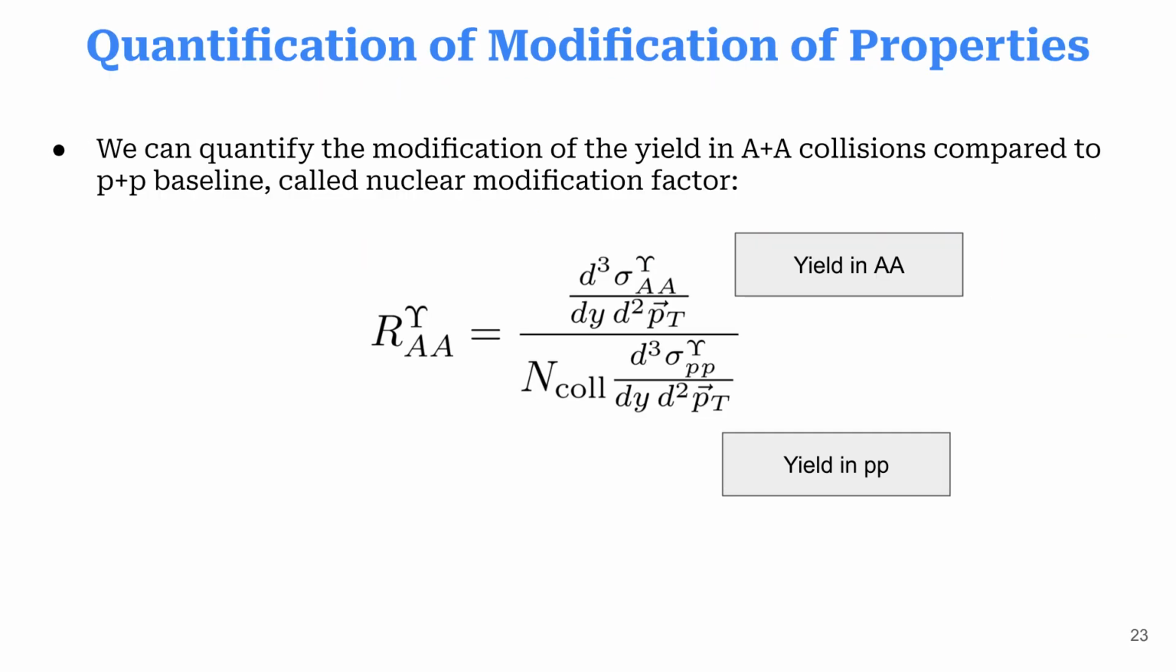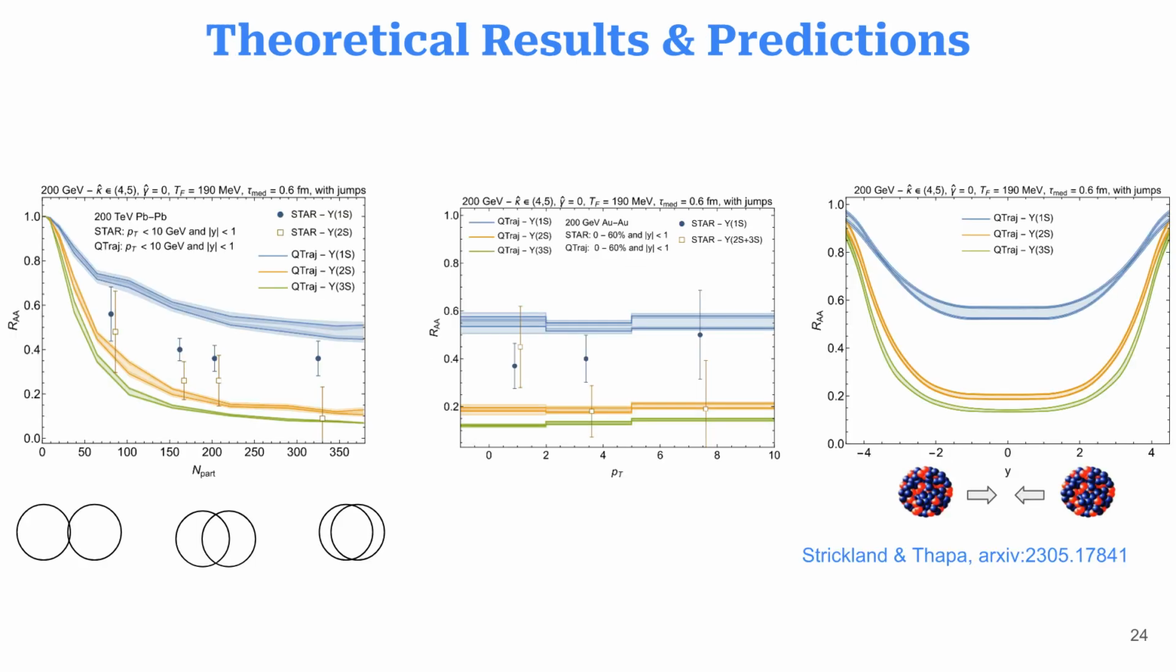To quantify the modification of quarkonium properties, we use the nuclear modification factor. This factor compares the yield of quarkonia in heavy ion collisions to a proton-proton baseline. These plots showcase some of our theoretical results and predictions, which are crucial for understanding quarkonia behavior in the quark-gluon plasma.